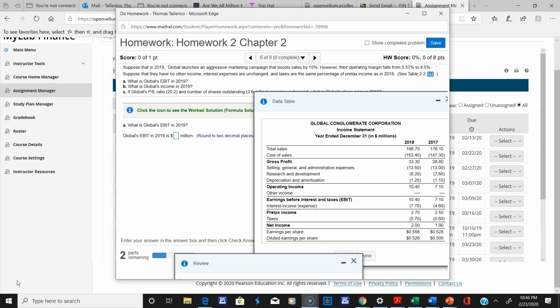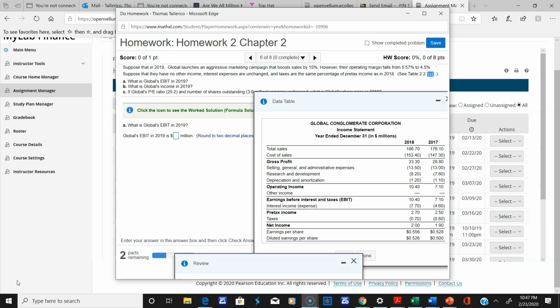So there was a question about homework 2 on chapter 2, problem 6, and it basically says, suppose that in 2019, Global launches an aggressive marketing campaign that boosts sales by 15%. So the sales are going to go up by 15% over the sales from 2018.